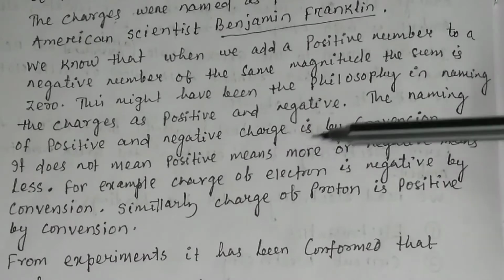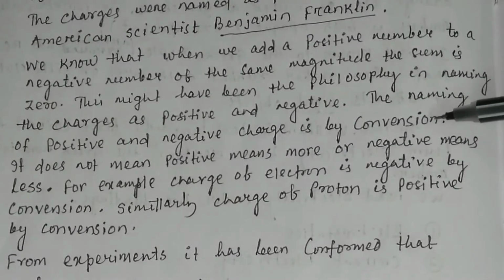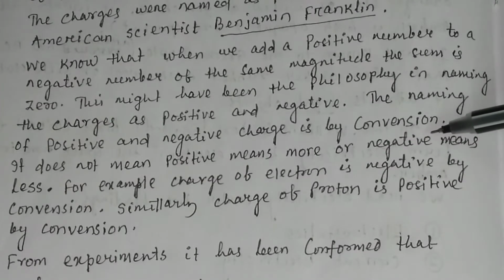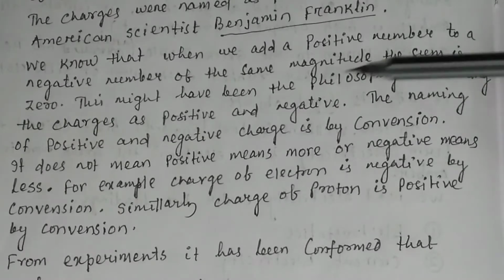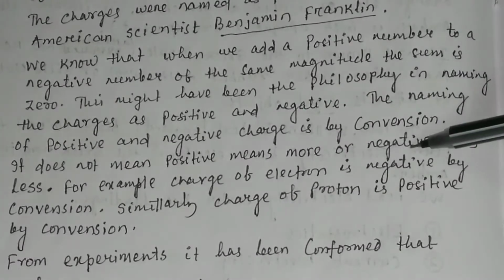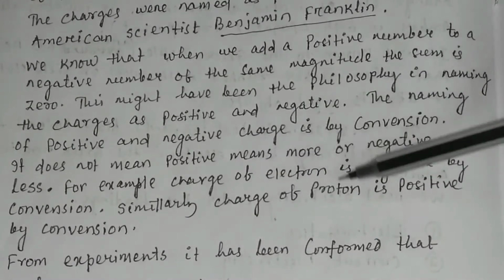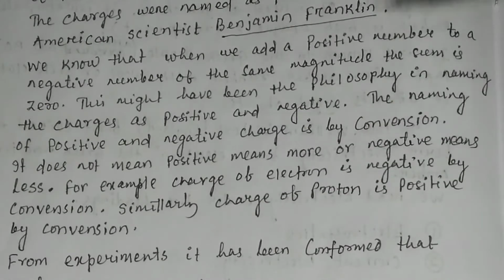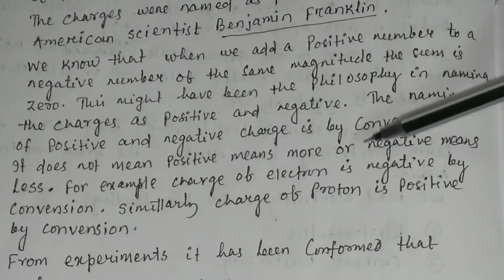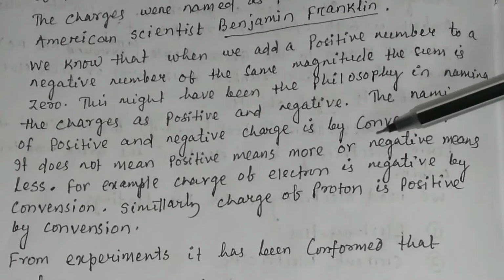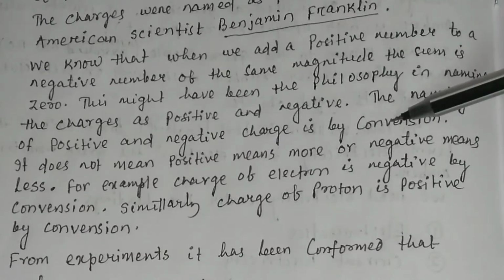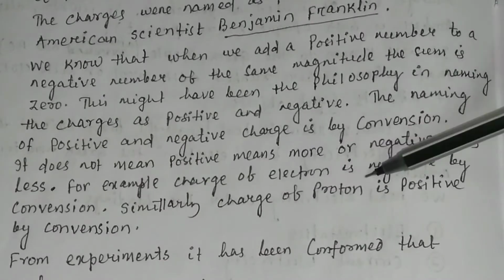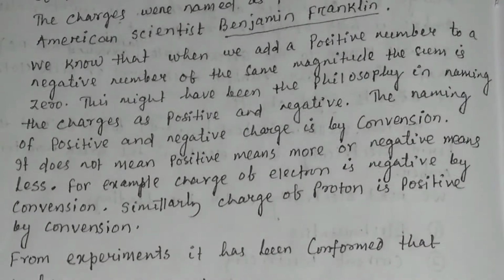The meaning of positive and negative charge is by convention. It does not mean positive means more or negative means less. So why do we name the charge of the electron negative? It is by convention. Why do we say the charge of the proton is positive? It is by convention. There is no reason behind it. It is not like positive means more or negative means less. The charge of the electron is negative by convention. Similarly, the charge of the proton is positive, also by convention.